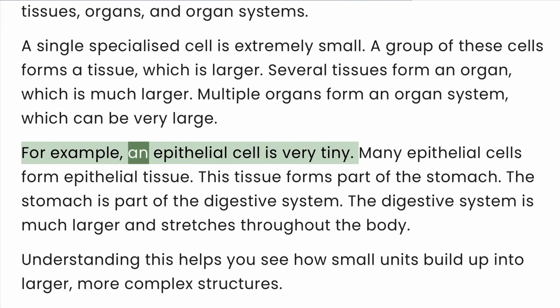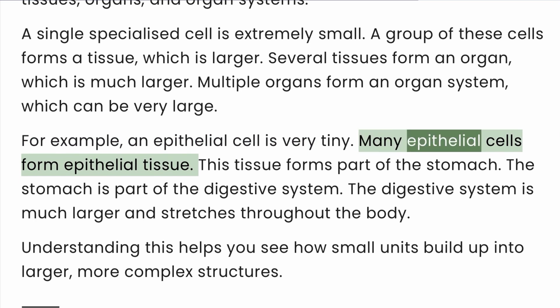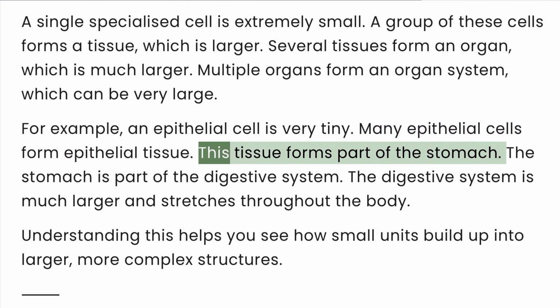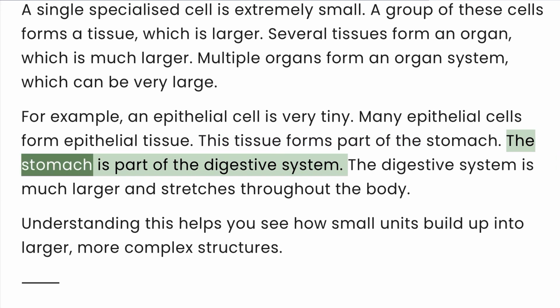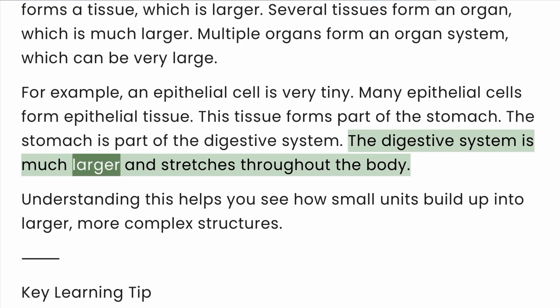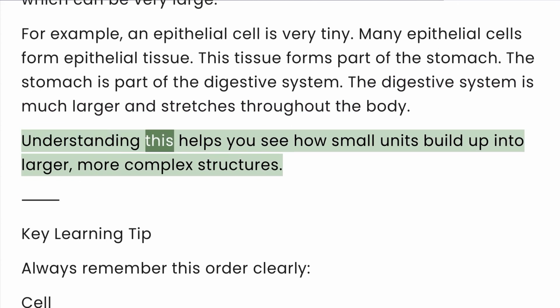For example, an epithelial cell is very tiny. Many epithelial cells form epithelial tissue. This tissue forms part of the stomach. The stomach is part of the digestive system. The digestive system is much larger and stretches throughout the body. Understanding this helps you see how small units build up into larger, more complex structures.